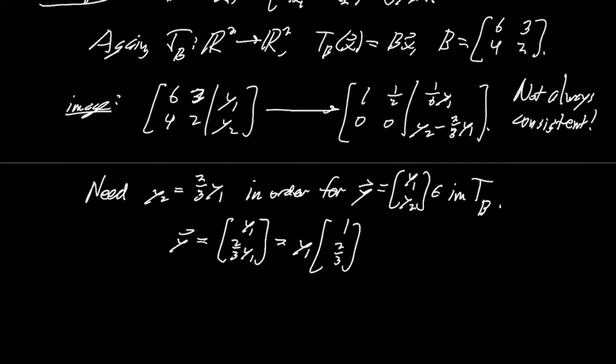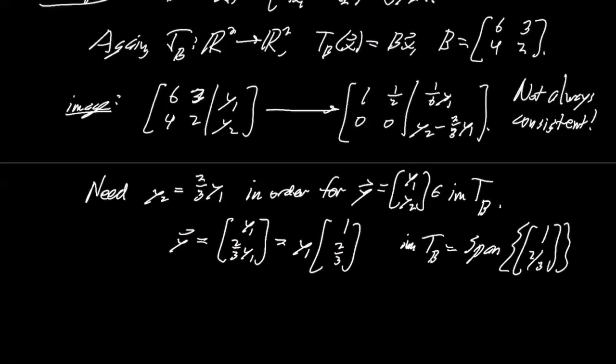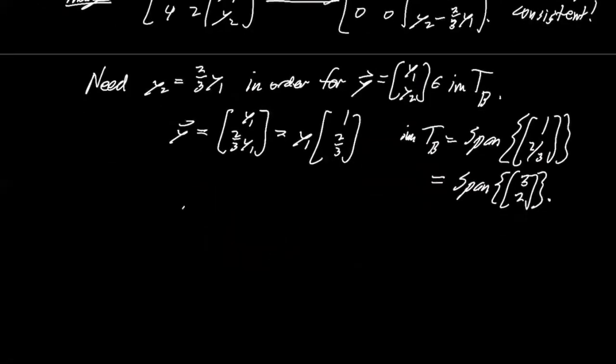And you could scale this up, right? I want to say that I can actually say that the image of this transformation is in fact just the span of this vector. But since it points in that direction, you could scale it by anything. So it's even the span of, if I scale it by 3, the span of that.